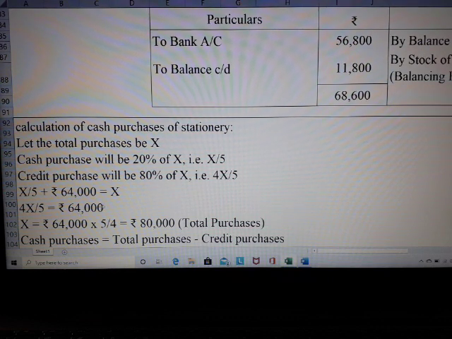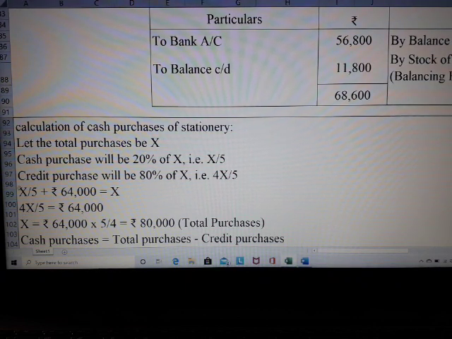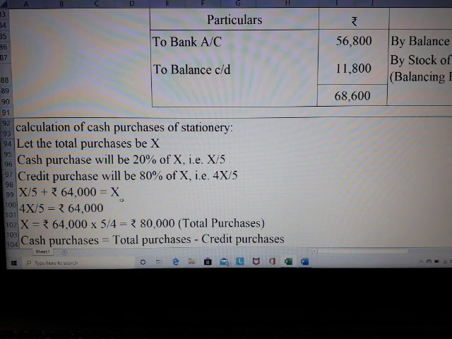That is, 64,000 is my credit purchases, which I got from preparing the creditors account, and then I want to find out my cash purchases. So I am going to substitute it in the equation. So X by 5 plus 64,000 is equal to X, and I am going to have my X and all on one side and the constant on the other side.